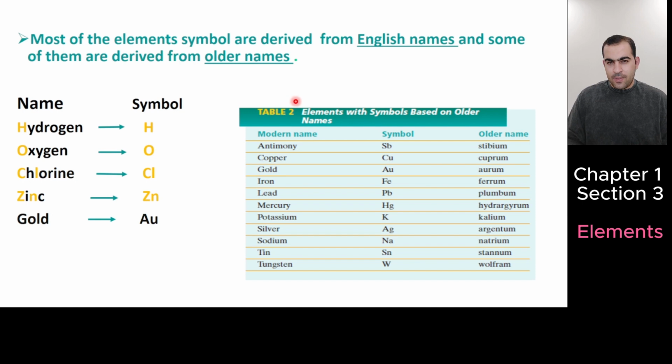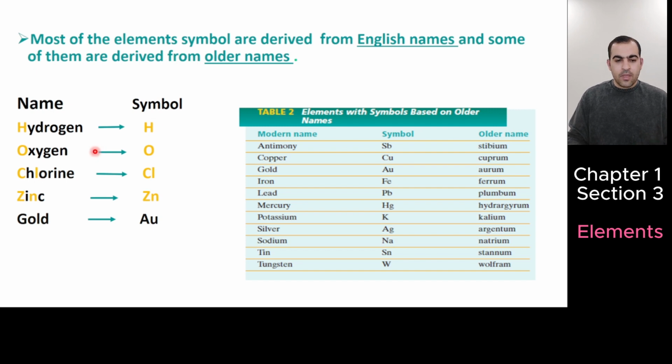Names of the elements and their symbols. Elements have modern English names: hydrogen, oxygen, chlorine, zinc, gold. We have 118 elements. Most of the element symbols are derived from what? The English name, and some of them are derived from older names.